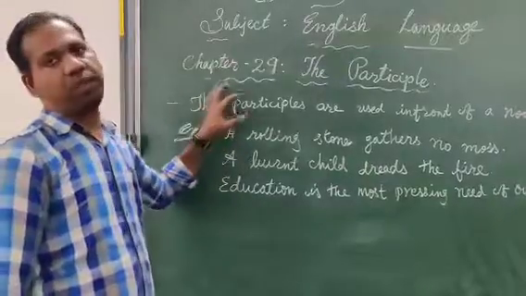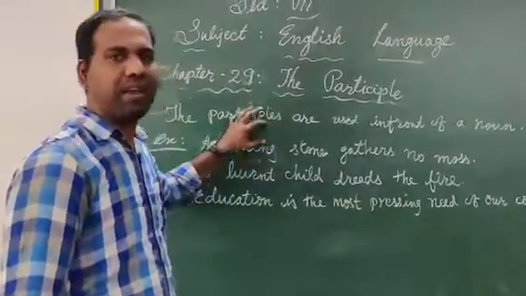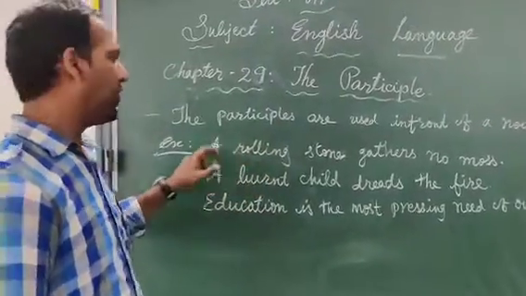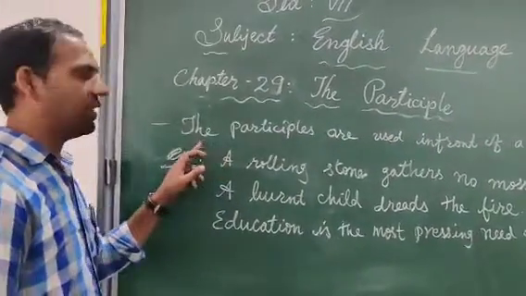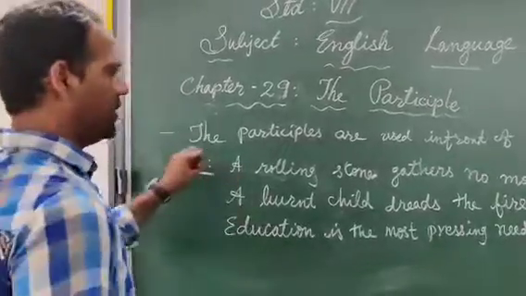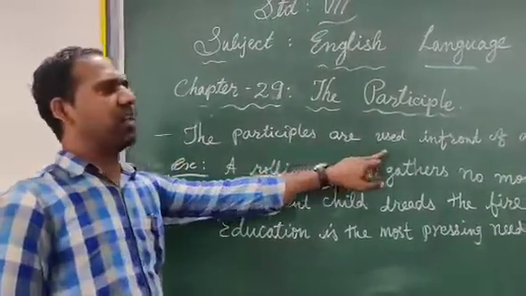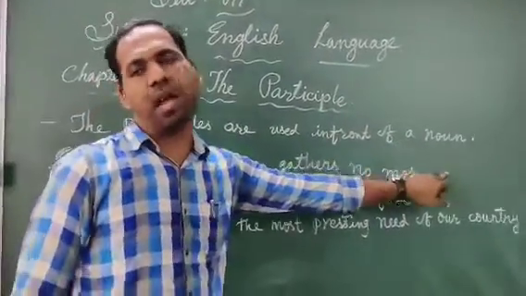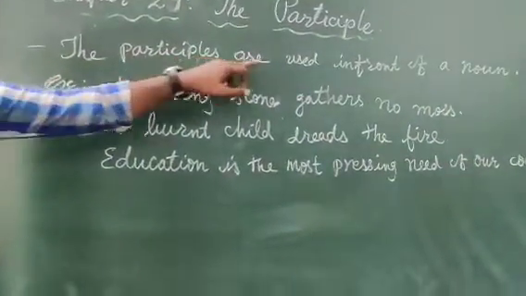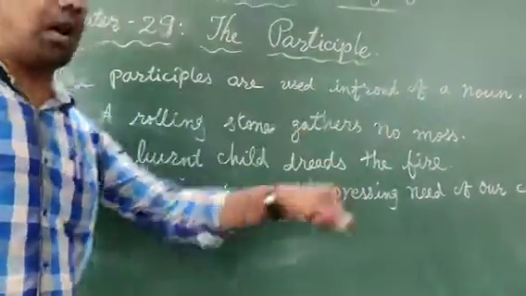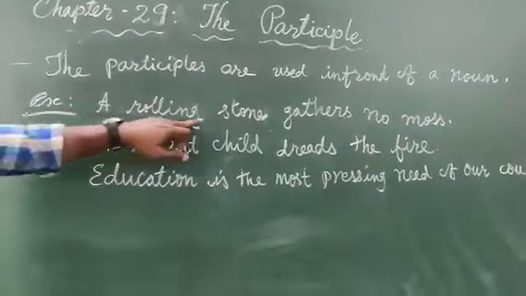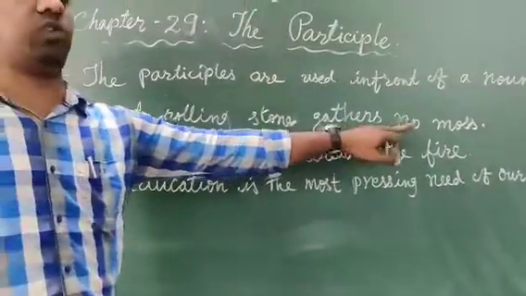Okay, so before, we have seen all the three kinds of participles. Now we are going to see one more, which is not a kind of participle. Participles are used in front of a noun. Just see the examples. A rolling stone gathers no moss.